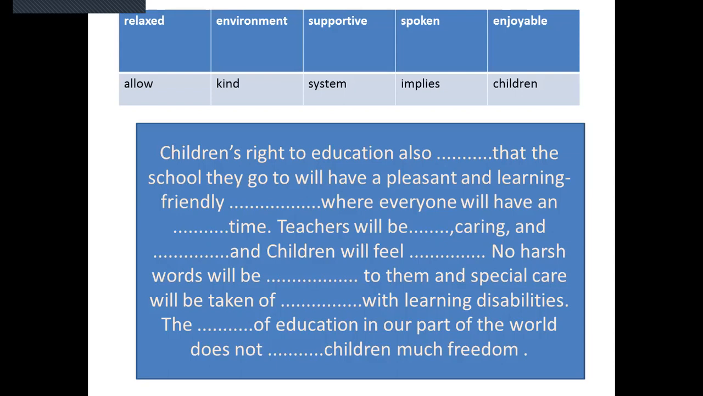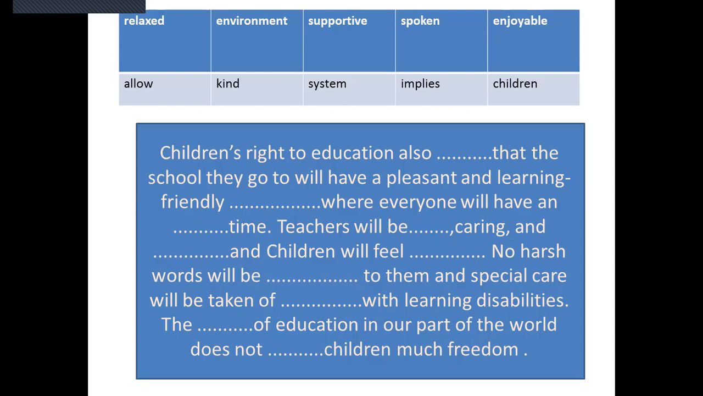So what will be the correct answer? Children's right to education also implies. So the correct answer will be implies. Why? Implies means suggests, involves, means, entails, etc. That's why we can write here implies.